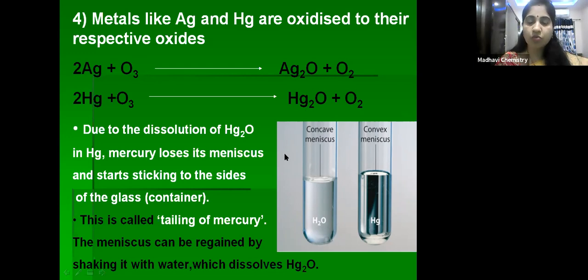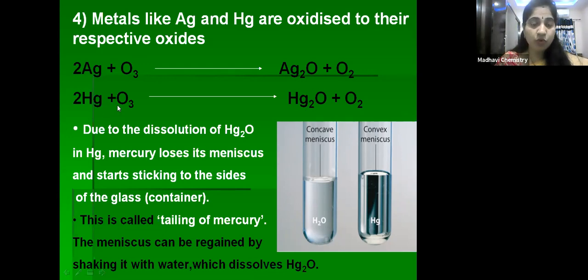So here, one of the important things you have to remember is, if you see, this is water and this is mercury. Most liquids have a concave meniscus, whereas mercury has a convex meniscus. In this figure you can easily see, children, the difference between H2O and Hg. So mercury has a convex meniscus.